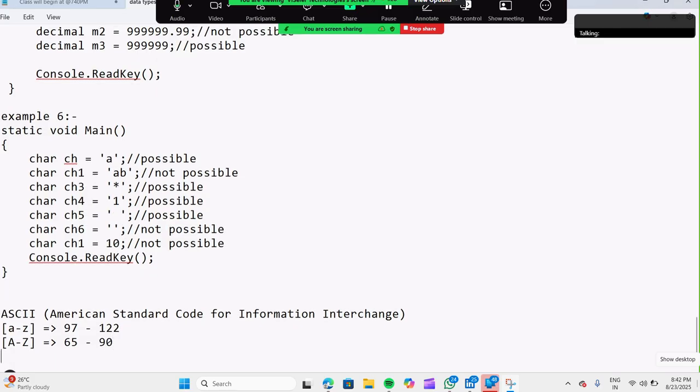Next one after that, 0 to 9. Okay, so you can check these numbers. It is something like 40, what is that? 45 or something.